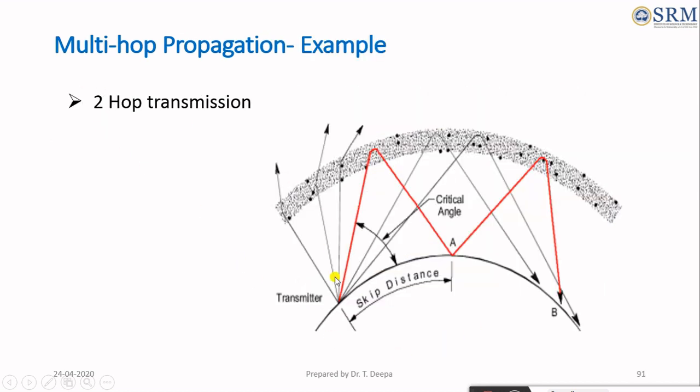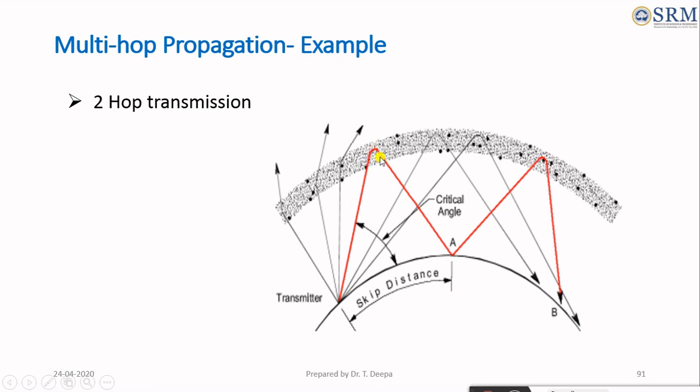Considering multi-hop propagation with two-hop transmission, consider the different ray paths between the transmitter and the receiver. As you all know, the three rays are going away from the earth because if the operating frequency is greater than the critical frequency, or in terms of angle greater than the critical angle, then the waves bend away from the earth, and this wave at the critical angle arrives at the receiver via the ionosphere.